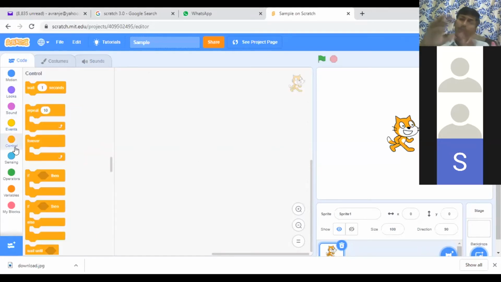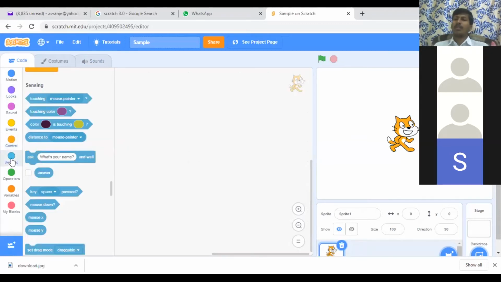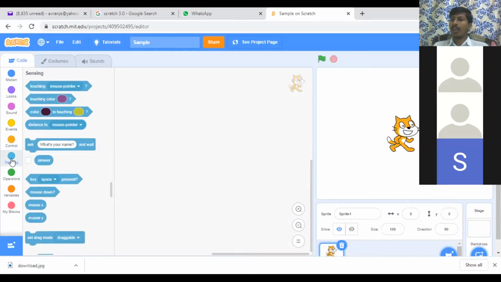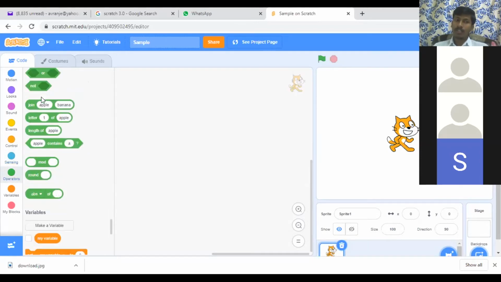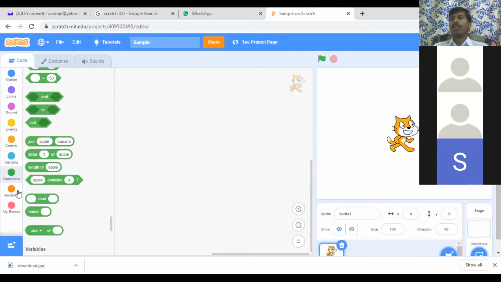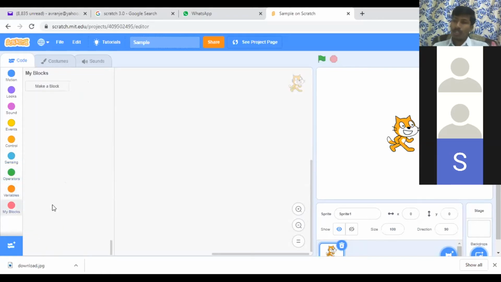Control: if you want to repeat anything, or how the flow goes. If something happens, what we need to do; if another thing happens, what we need to do. That programming control is available here. Sensing means you can add extra points, like when you're touching something, or behavior based on the response. Operators: mathematical operations and logical operations we can do here. Variables and my blocks: if you want to create any new blocks, you can create them. So this is it.